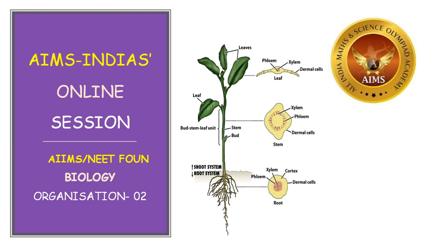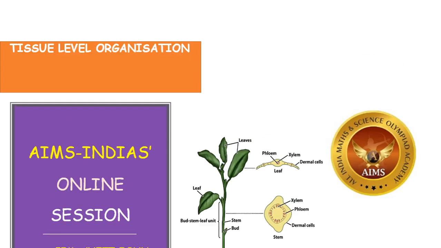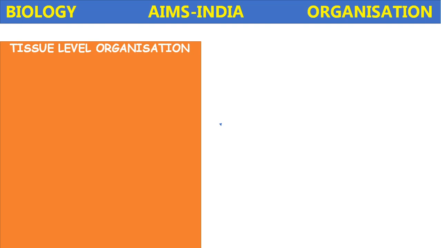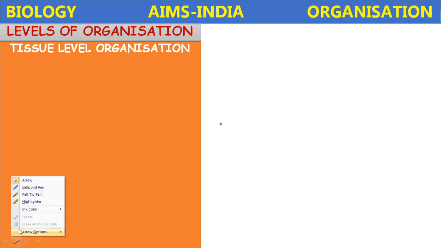So far we have studied up to the cellular level of organization. In this video, let us proceed to the tissue level of organization. The cells combine to form the tissues. These tissues further combine to form the organs, and finally organ systems combine to form the organism. So this is the